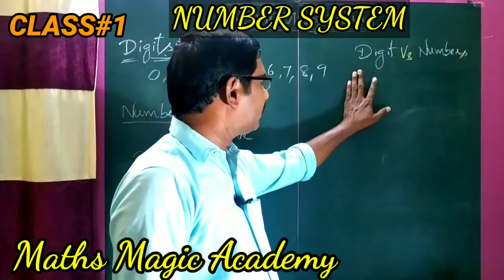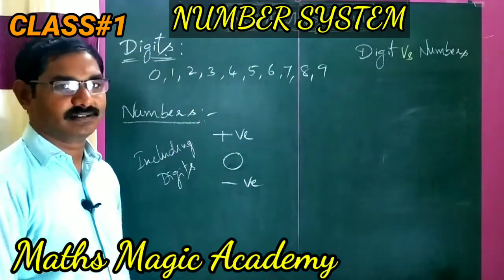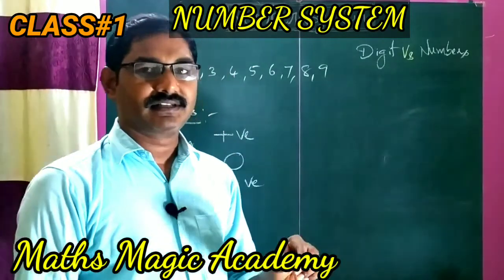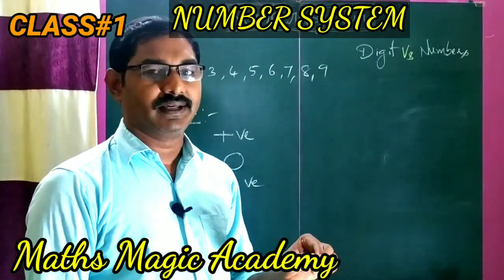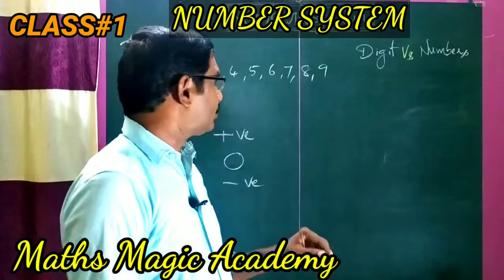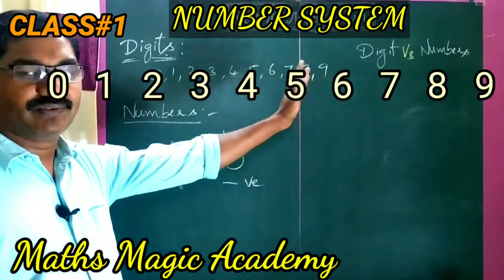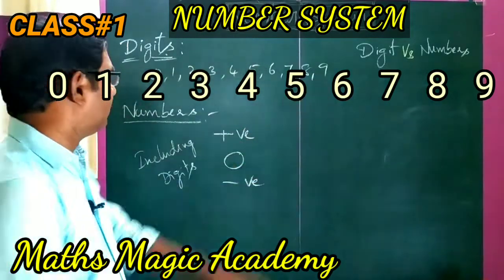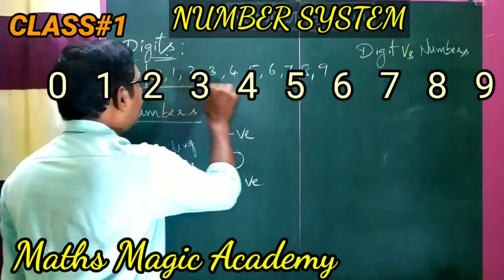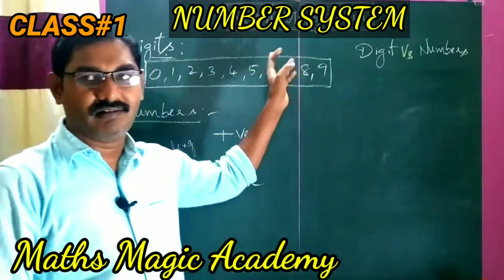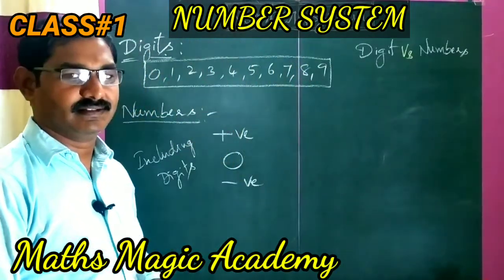The basic thing: what are digits? In a number system, whatever digits we are using are called symbols. Those are 0, 1, 2, 3, 4, 5, 6, 7, 8, 9. How many are there in total? There are 10. These 10 are called digits.